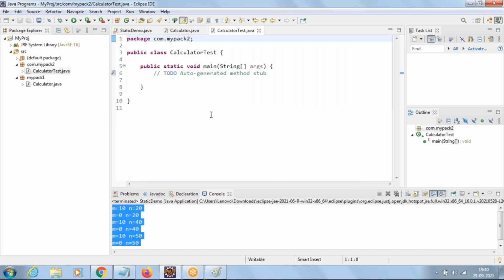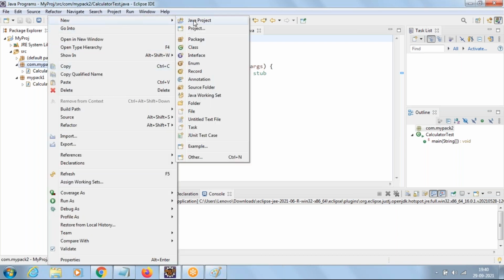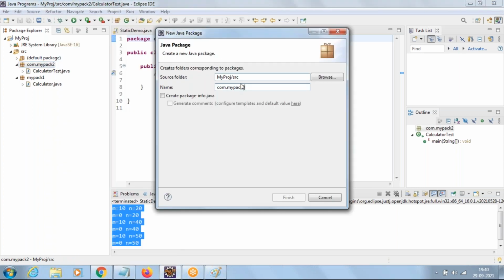Ravi: I just saw in the previous screen, can a package be created inside a package? No problem. If I right click here on mypack2, again you can say new package. No worries, we can create one more package.